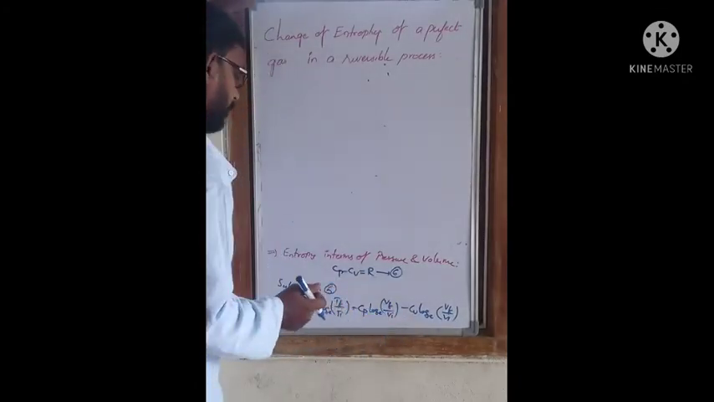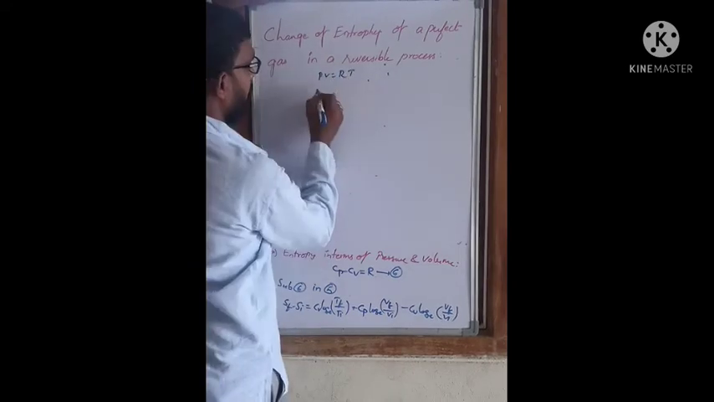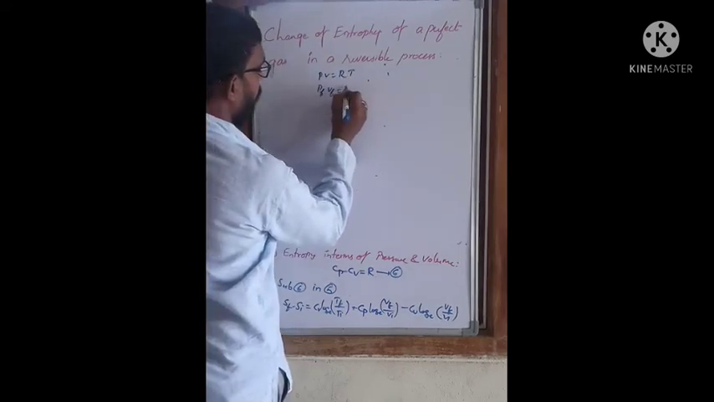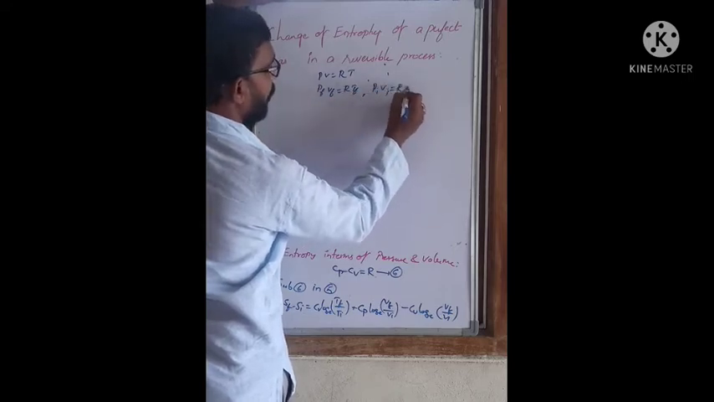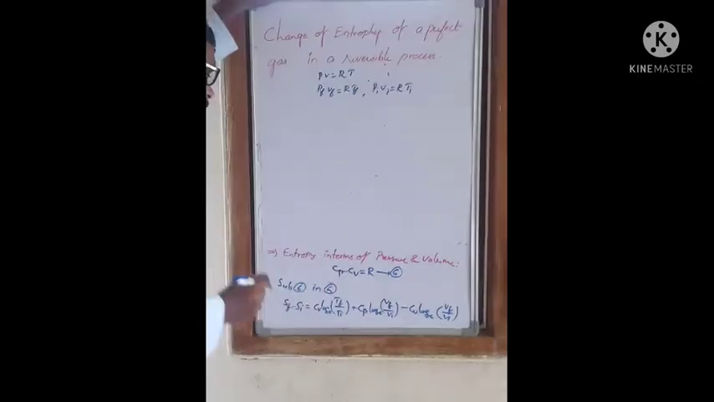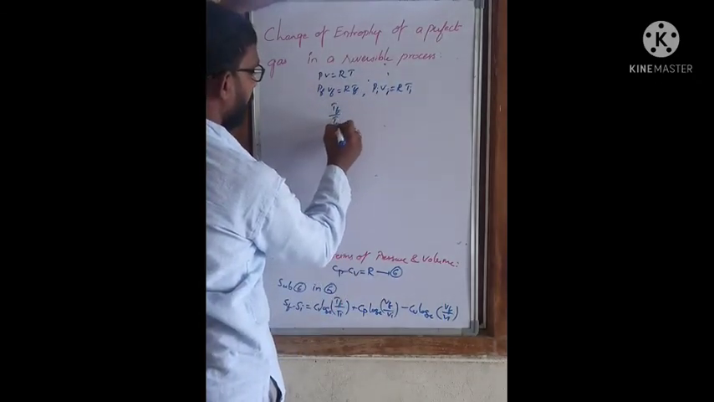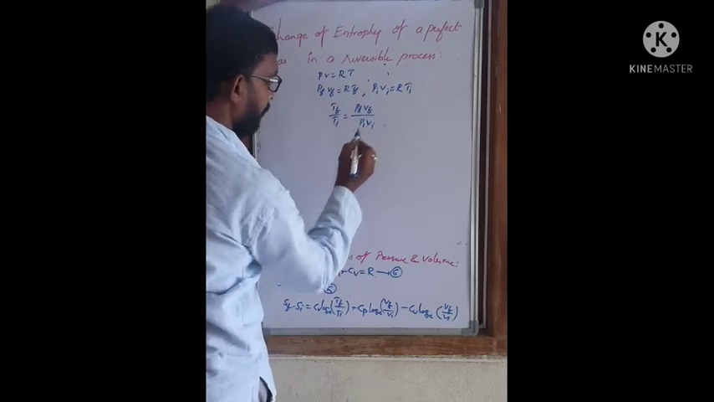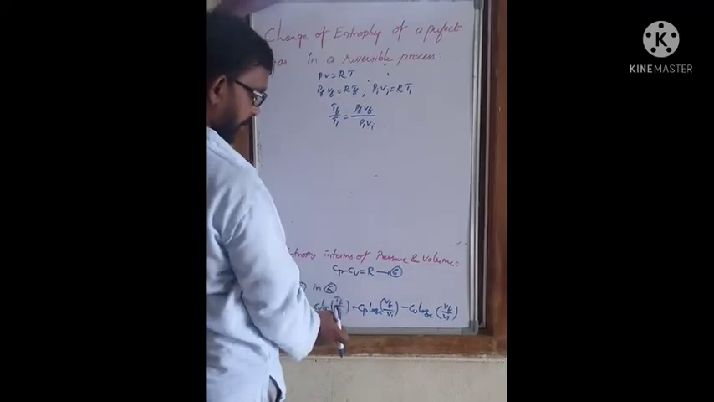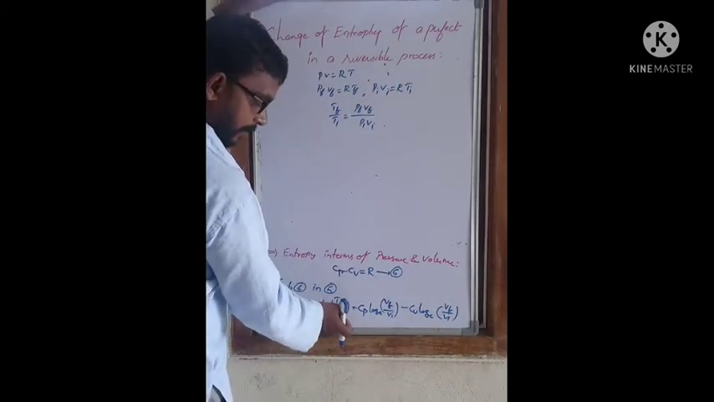So in this equation, we know that PV = RT. From this, Pf Vf = R Tf, and similarly Pi Vi = R Ti. Dividing these equations, we get Tf/Ti = Pf Vf/(Pi Vi). Understand? So substitute this one, where Tf/Ti appears in the first term.